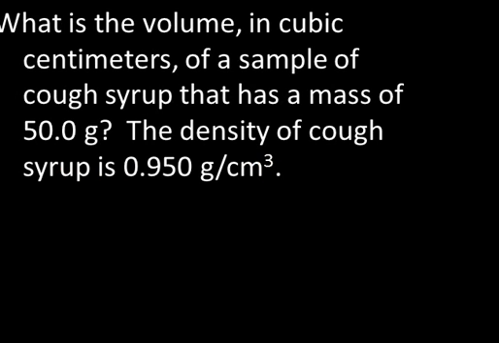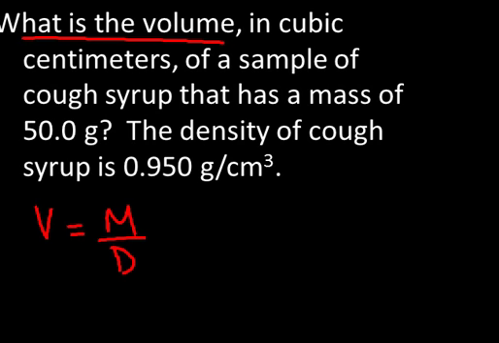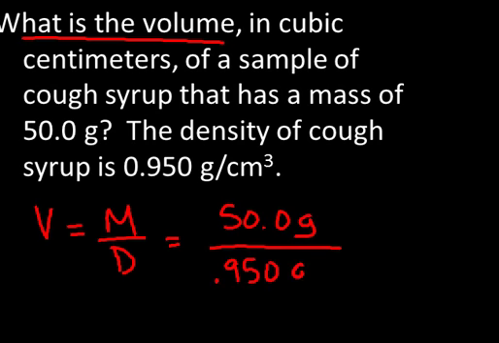The next problem is, what is the volume in cubic centimeters of a sample of cough syrup that has a mass of 50.0 grams? The density of cough syrup is 0.950 grams per cubic centimeter. Since they're asking us to find the volume, we should use the version of the density equation that's already solved for volume. We earlier decided that volume was equal to mass over density, and now it's a simple, straightforward plug-in problem. 50.0 grams divided by 0.950 grams per cubic centimeter.